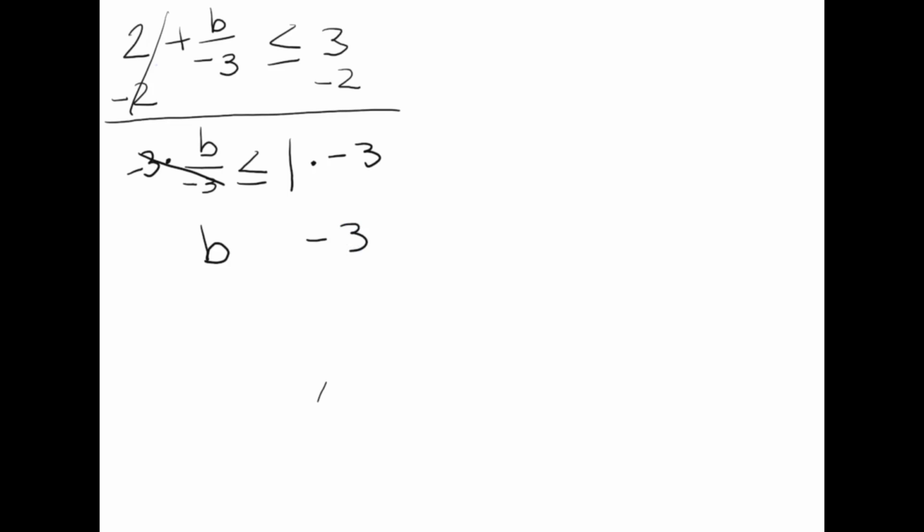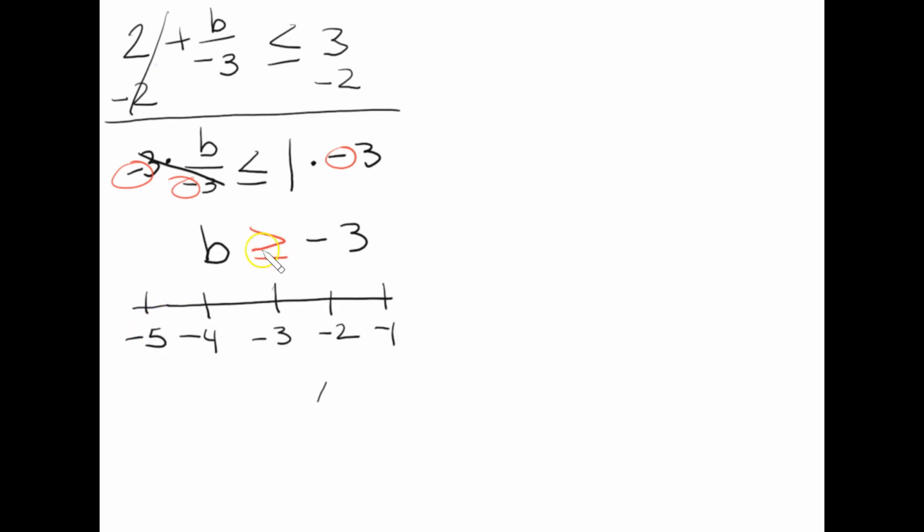But what I don't want you to forget is that there's a rule that anytime you multiply or divide by a negative number, you have to flip the inequality sign. Okay, so I have to flip the inequality sign. If I were putting this on a number line, negative 3, negative 2, negative 1, negative 4, negative 5. I have a closed circle at negative 3, and b is all the answers here. And this, of course, goes all the way to positive.